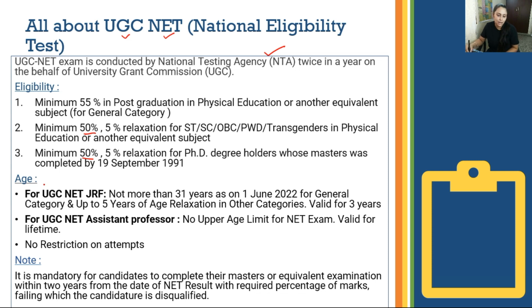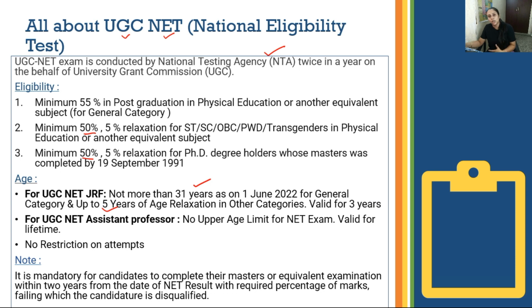So let's discuss the age. For UGC NET JRF, if you want the Junior Research Fellowship, your age should not be more than 31 years as on 1st June 2022. This is the recent criteria for the general category. But if you are from the other categories, 5 years of age relaxation will be given.